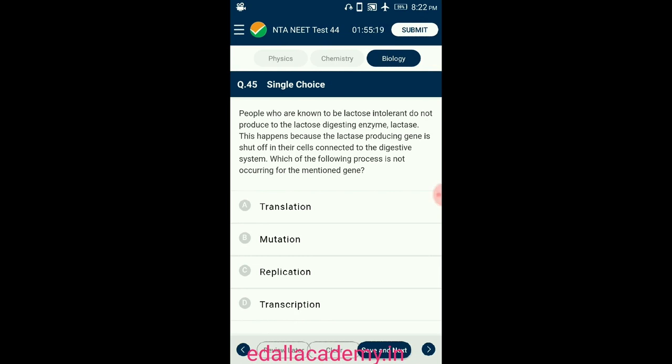Gene regulation is the mechanism of controlling expression of genes in the cell's DNA. To produce its protein, the gene must get transcribed. If it is not transcribed, then its protein will not be formed. Similarly, if lactase is not formed in a lactose intolerant individual, that means the gene for making the enzyme is not getting transcribed in the intolerant person. So the answer for this question is option D, transcription.